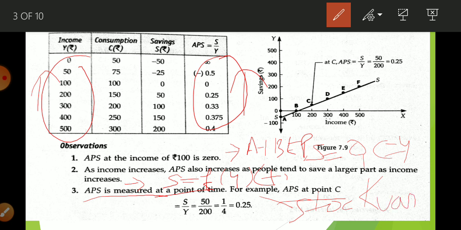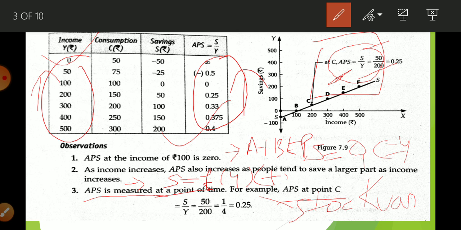Okay, so simply when the question is asked, explain average propensity to save, the first point you are going to write is the meaning. So what is its meaning? Generally explain it with this equation. APS is the ratio between saving and income. Then you will write this equation in a box: APS is equal to S upon Y. After that you will explain it with the help of this diagram and table. Okay students, and these observations.